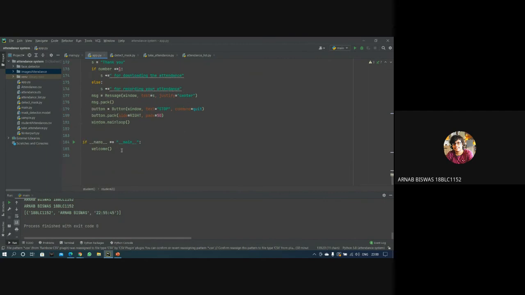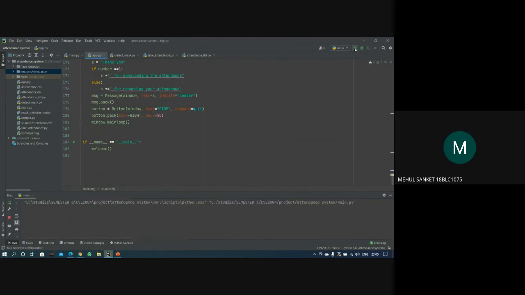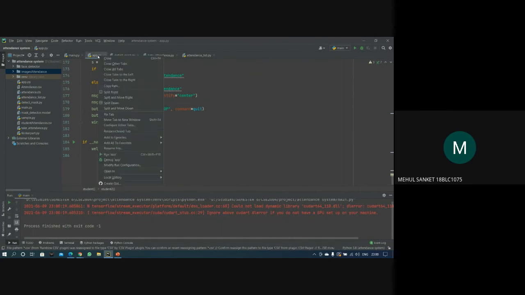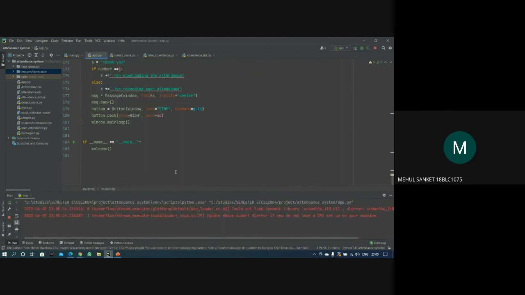And now Mehul will explain about the UI. Yes, ma'am. Now Arnab will run our main app.py, and I'll be explaining the steps along the way. So he's running the main app right now.